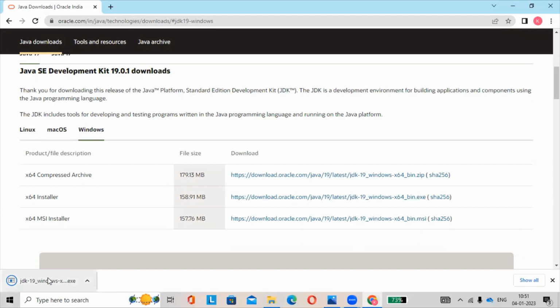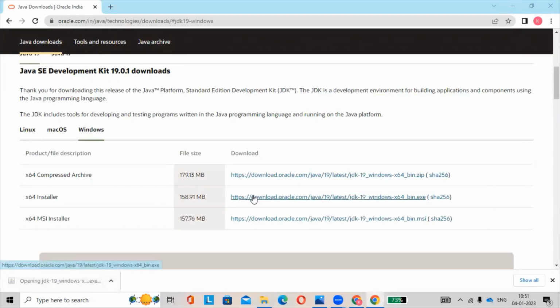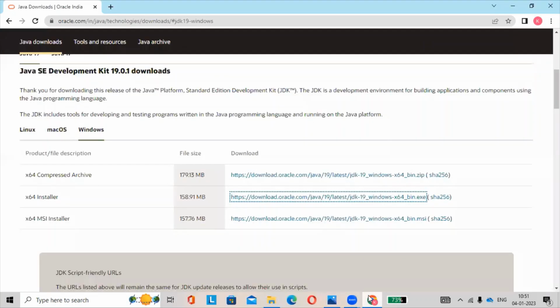See, after downloading, just double click here. Here select Yes, Java SE Development Kit.